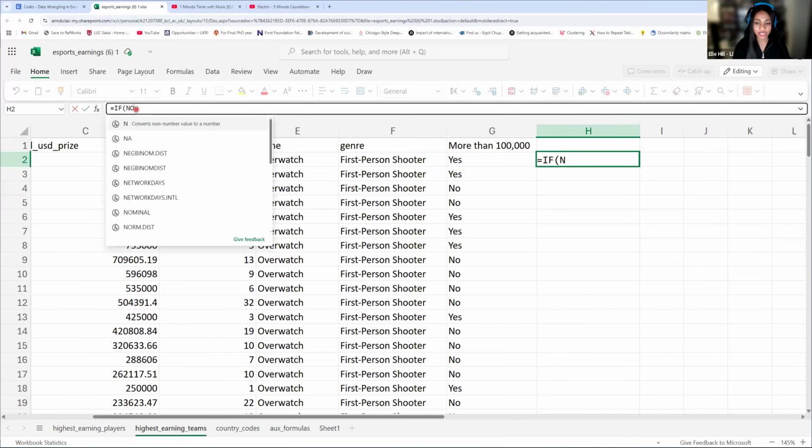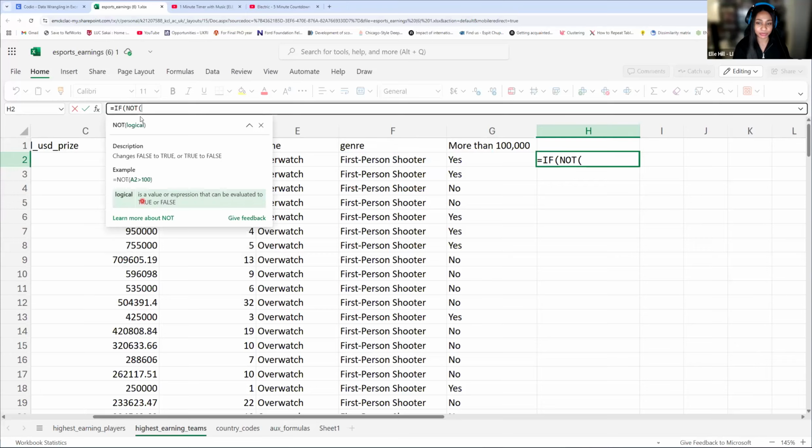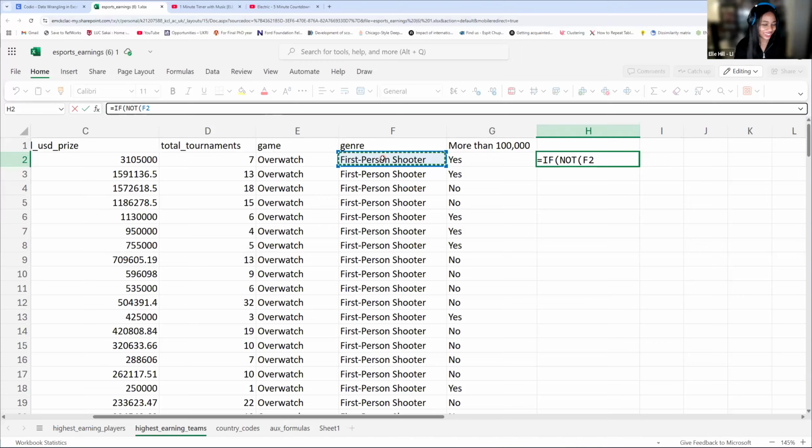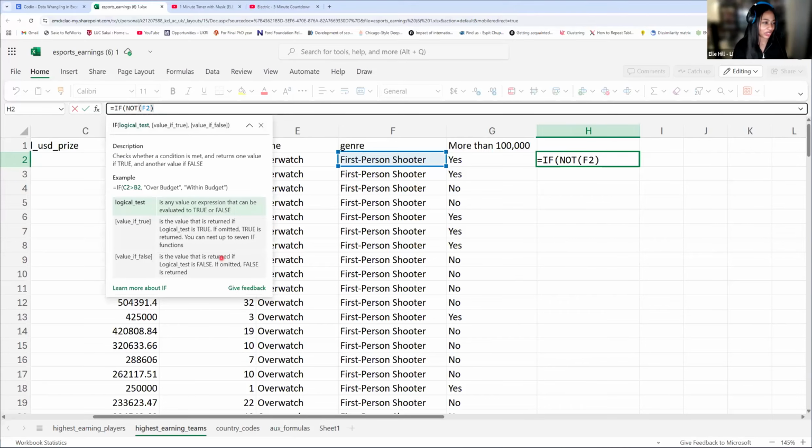And you'll see it's going to be logical. So if it's not equal to this, it's going to kind of undo our statement. It's going to kind of undo what we're originally doing. So it's like a negative symbol. If you have a positive, it'll change it to negative. If you have a negative, it changes it to positive. So not is going to kind of undo what we're looking for.